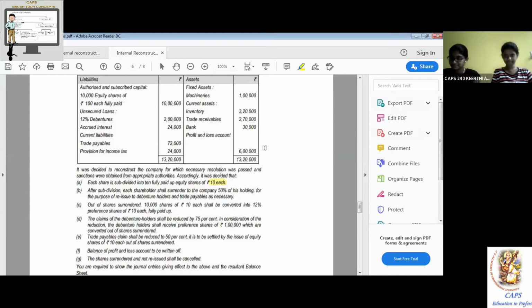Left side: shares surrendered, 50%, 5 lakh. Within the bracket, write P, P for Pankaj.